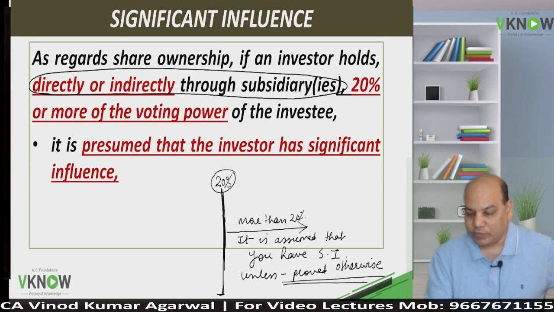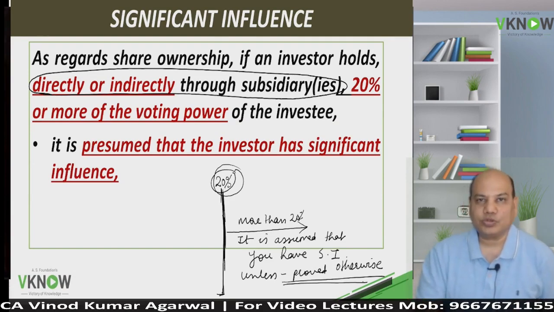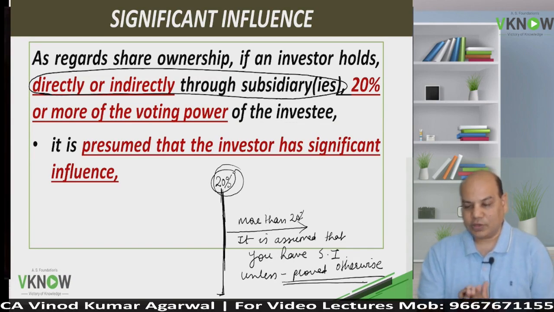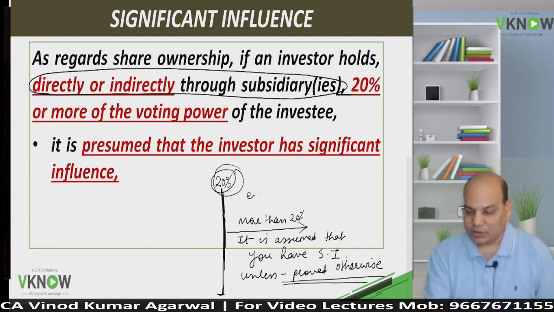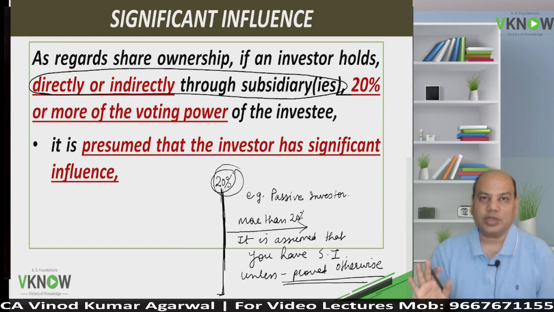But if you can prove that even though you are holding 20% or more of the shares, you are not exercising significant influence, then you are not supposed to follow AS23. For example, you are a passive investor, an investor who does not participate in financial and operating policy decisions.